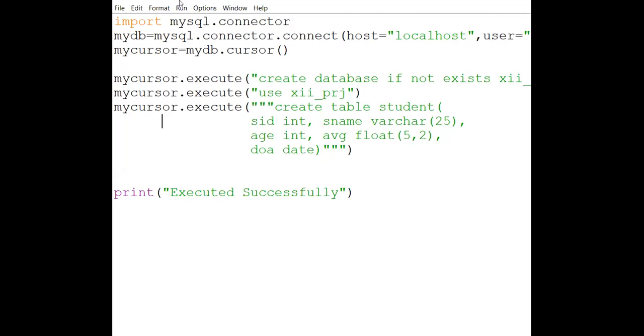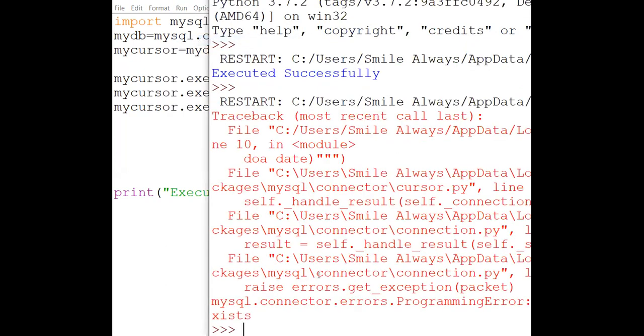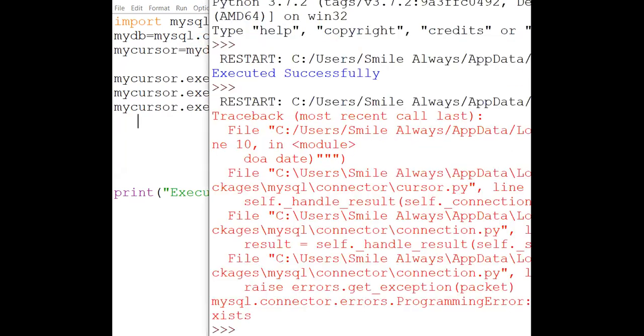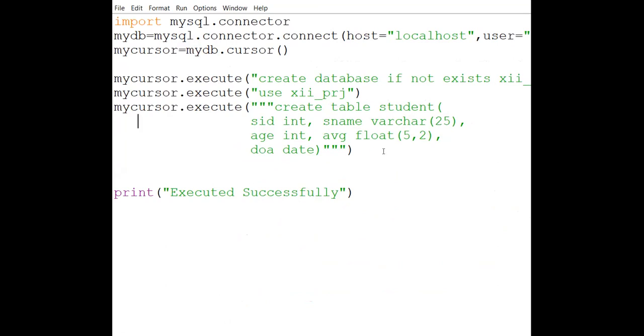Ma'am, because once it has been created. Yes. Again, with the table also, you have the same problem that once the table is created, you cannot create it again. So if I run this, again I will get the error message. The problem is the same, that the table is created already. So again, you are going to use the same logic, that is before creating this table, I'm going to use the statement if not exists.